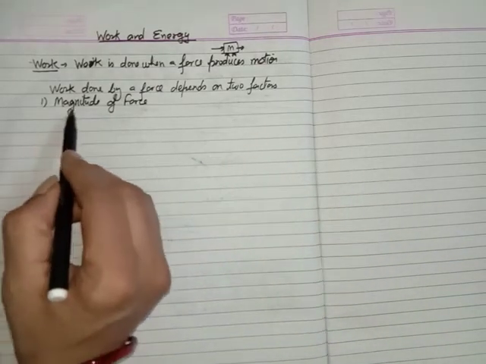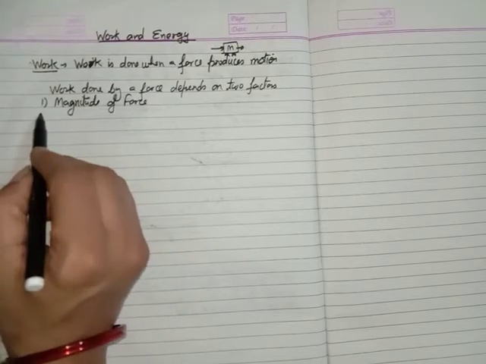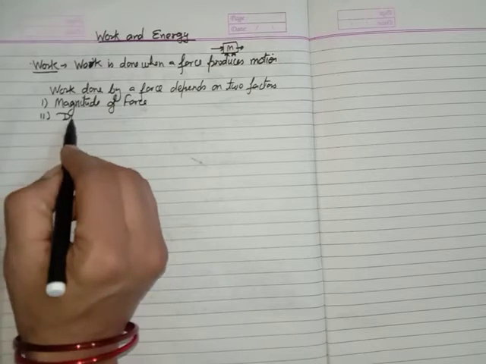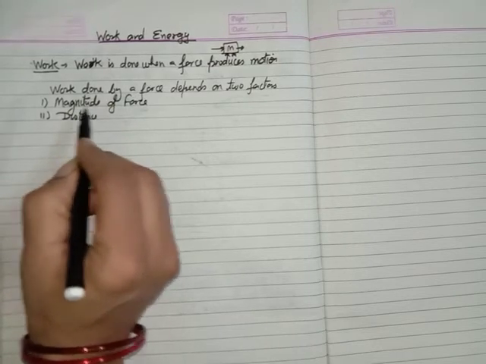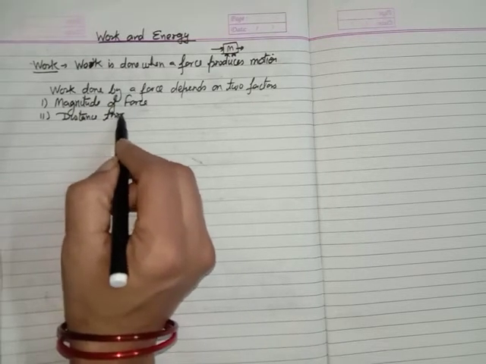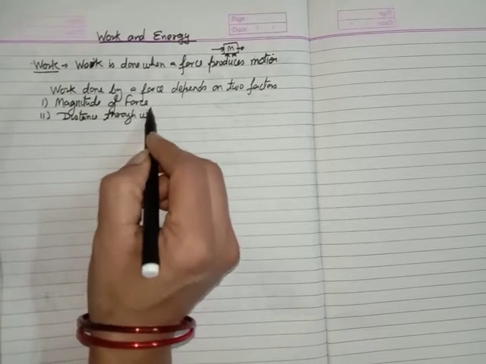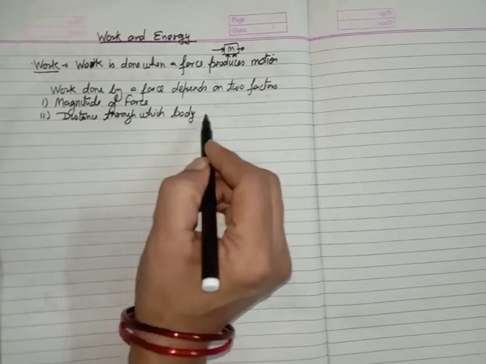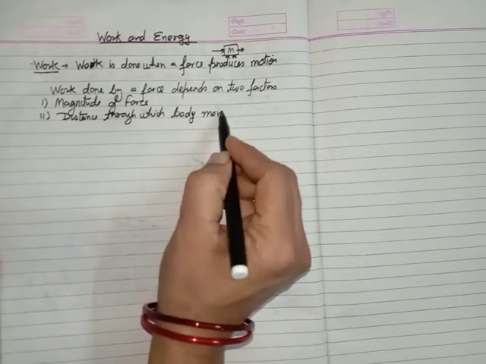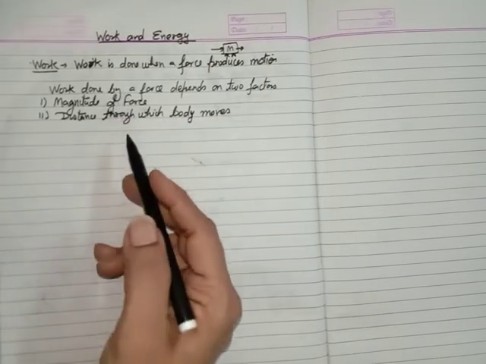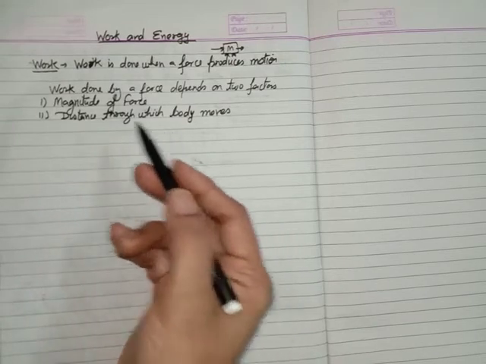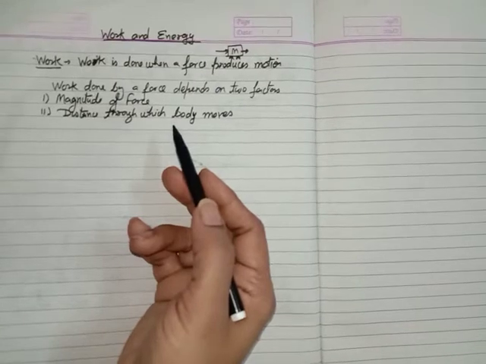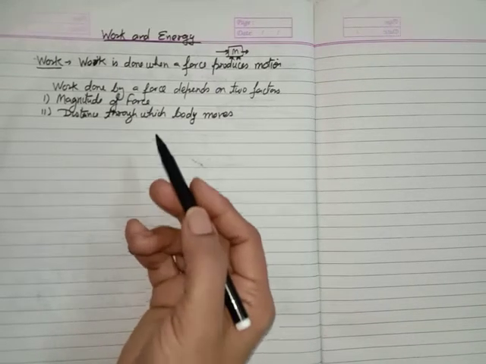So first of all, it depends on the magnitude of the force, and second, the distance through which the body moves. These are the two factors on which the work depends. The larger the distance traveled by the body, the larger will be the work done, or the less the distance traveled by the body, the less the work done will be.